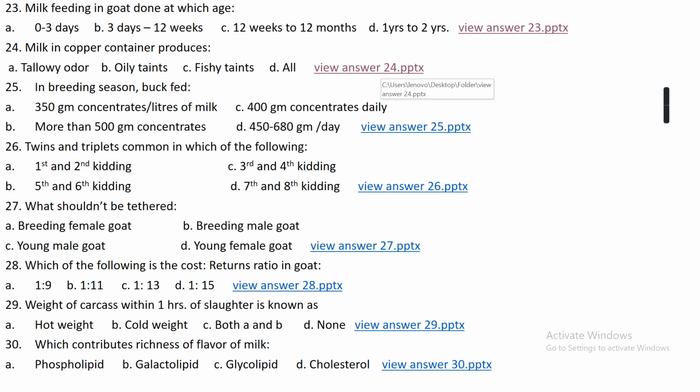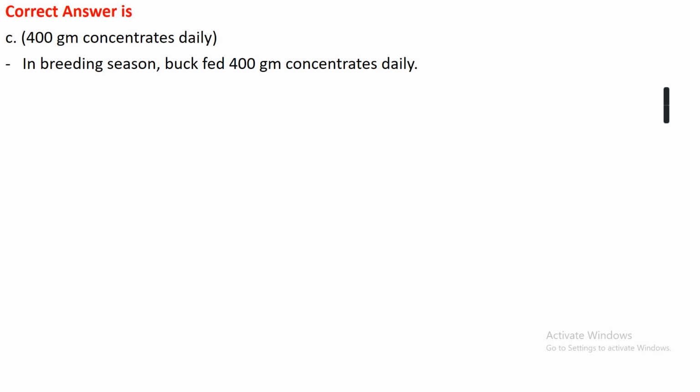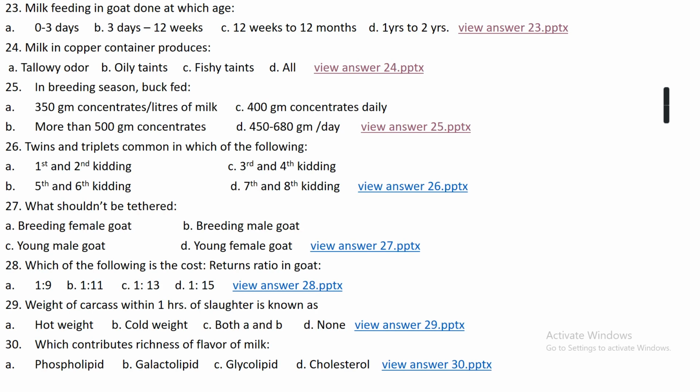Question number 25. In breeding season, buck is fed: option A, 350 gram concentrate per liter of milk; option B, 400 gram concentrate daily; option C, more than 500 gram concentrate; or option D, 450 to 680 gram per day. The right answer is 400 gram concentrate daily. During the breeding season, a buck should be fed 400 gram concentrate on a daily basis.